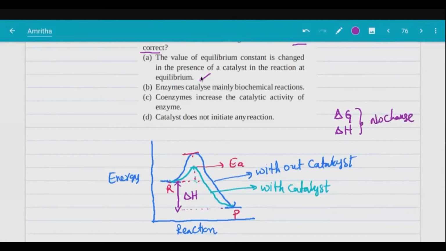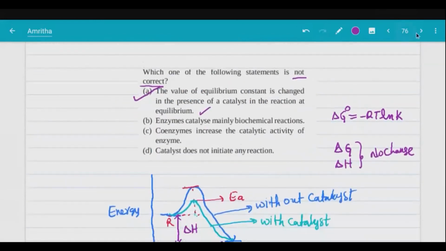So the equilibrium constant doesn't change, right? Because we know delta G is equal to minus RT ln K. No increase in amount of product. Enzymes catalyze mainly biochemical reactions. Yes, it is correct. Coenzymes are like activators. Catalysts never initiate a reaction; after initiating reactions, we add this. It will never start a reaction. So the only incorrect statement is A.